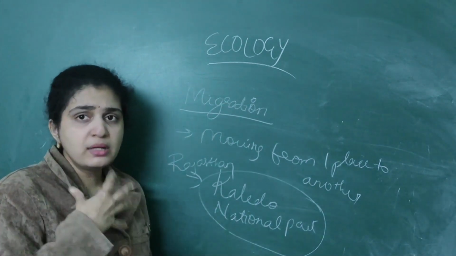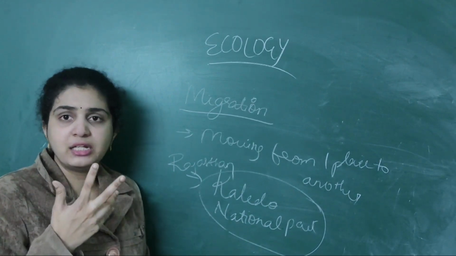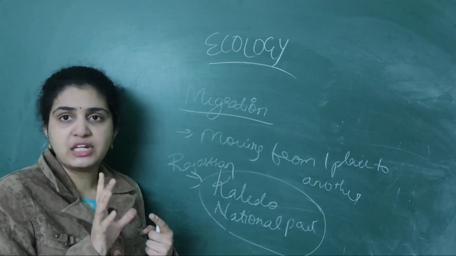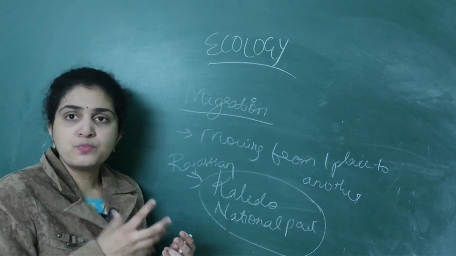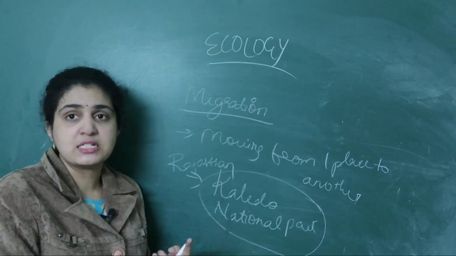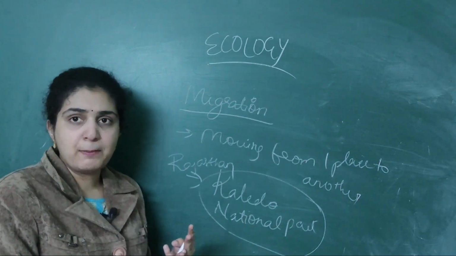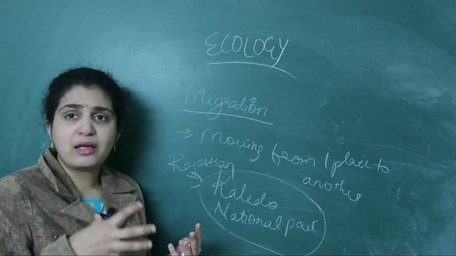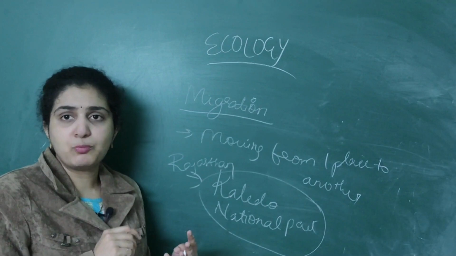Then don't get so much confused about what we have done in ecology. It is a very important point in NEET. That's why I'm stressing so many times. First, the ecology definition you learn. Then next comes what are major biomes which are present. Definition of ecology, then biomes. Then what are the major abiotic factors? Then I told you temperature. About temperature you learn 2-3 points only. It will decrease as well as mango trees cannot grow. Like that you give numerous examples. Next, eurythermal and stenothermal are important.